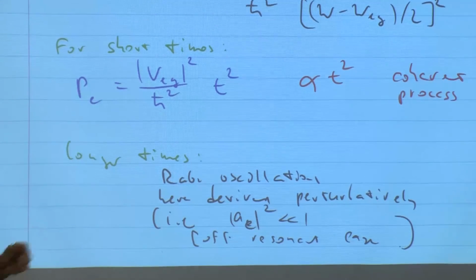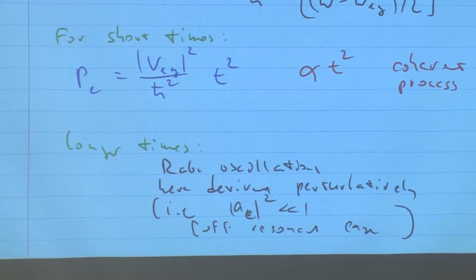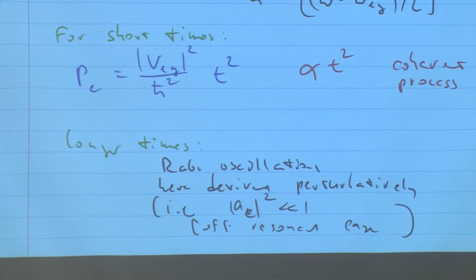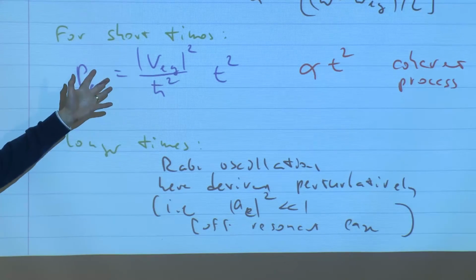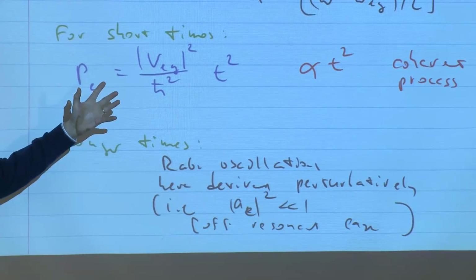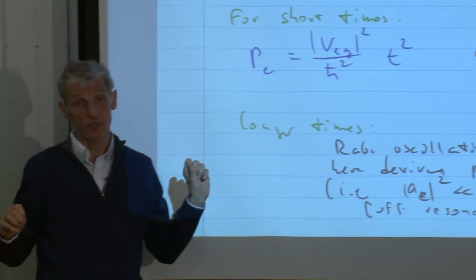Okay, we are invalid. The other possibility is, when time gets longer and we are on resonance, we deplete the ground state. Our formalism perturbation theory doesn't deal with that. But if we are off-resonant, we can allow time to go over many Rabi periods and observe perturbative Rabi oscillations.